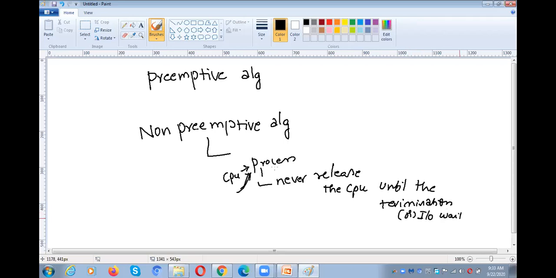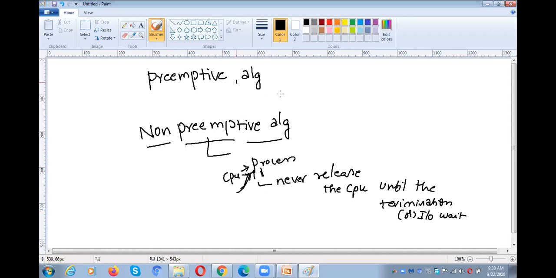That means if a process is busy with IO operation, at that time the CPU switches to some other process according to the CPU switching. But the process will never release the CPU until it completes its termination. Again, after the IO operation is over, the CPU will be assigned to process 1 only. That is called a non-preemptive algorithm.